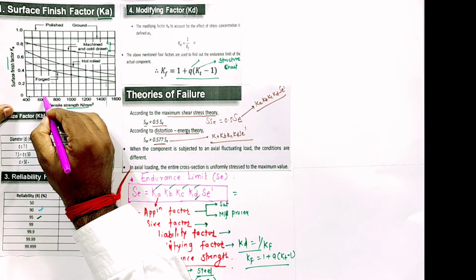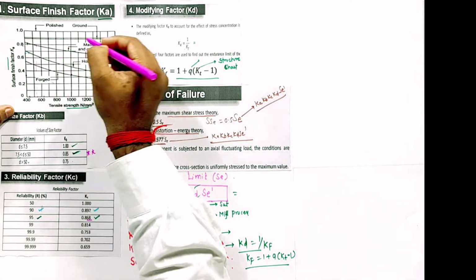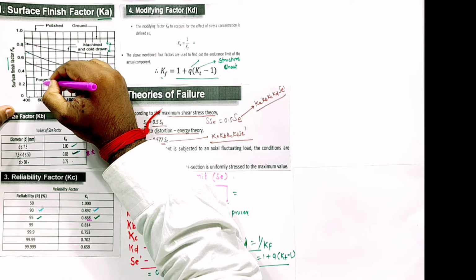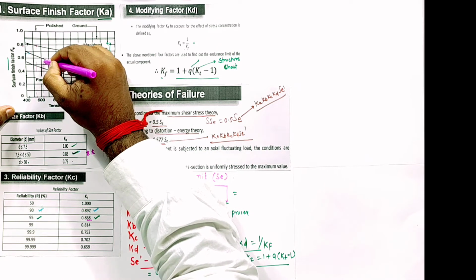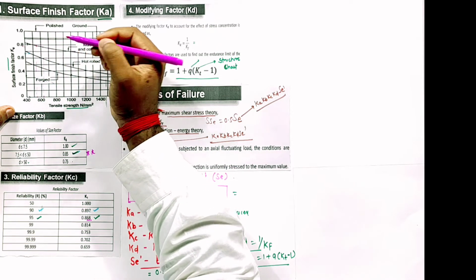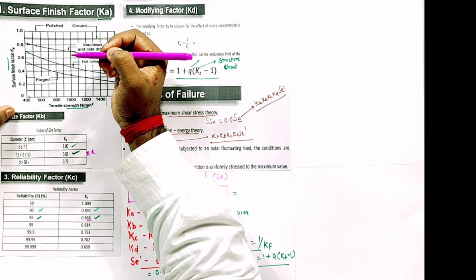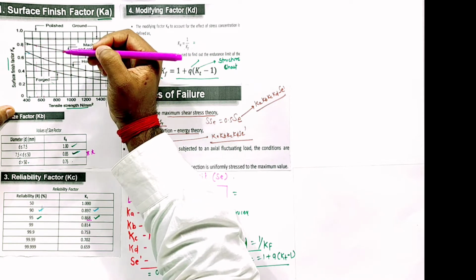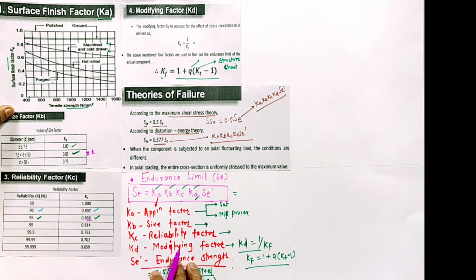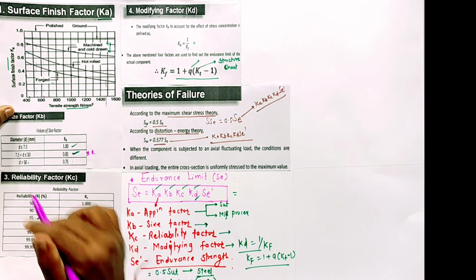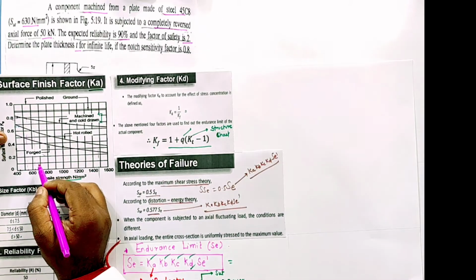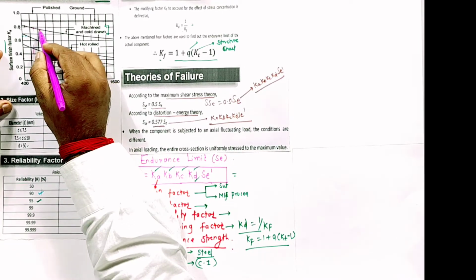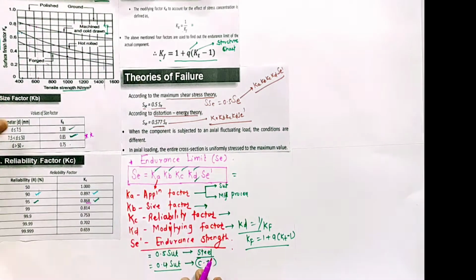SUT 600, 700, 630 is somewhere here. And machining process here. So I'll make this arrangement. So here, 0.78, we can say Ka is 0.78, correct? So Ka 0.78, between 550 and 630, up to this 0.78.